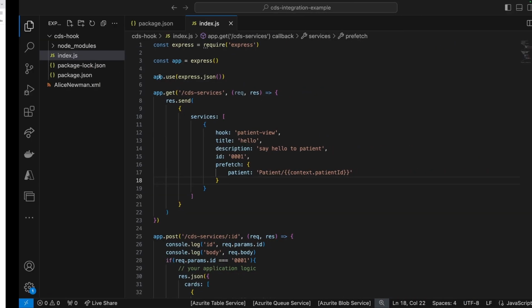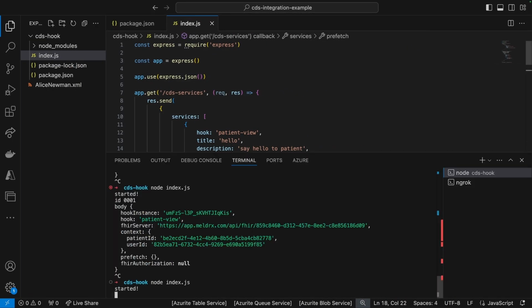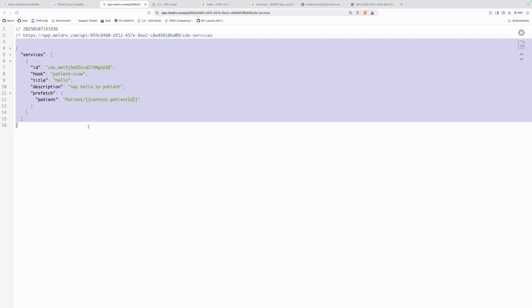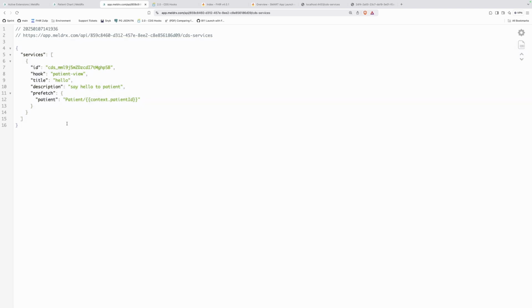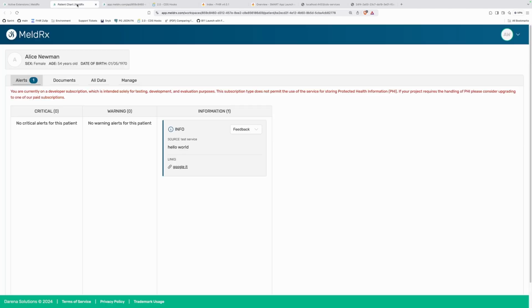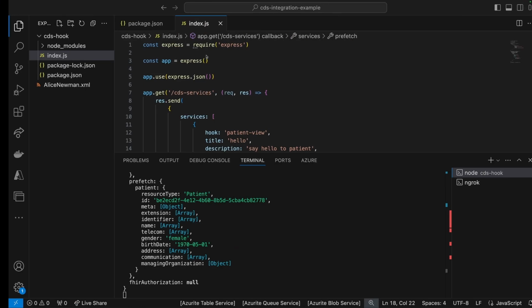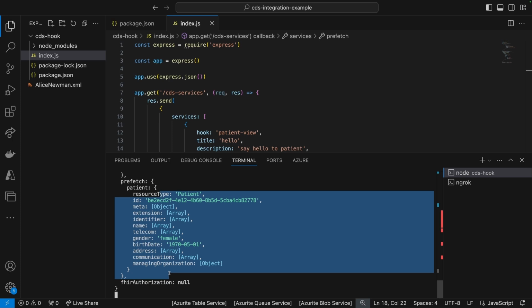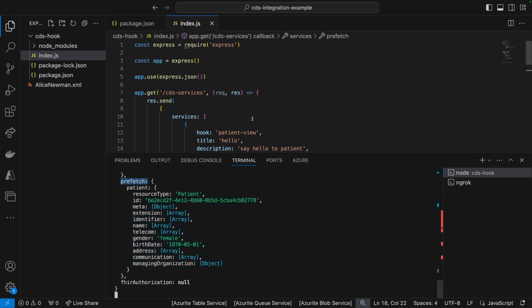So we have none because I have actually stopped the API and we haven't refetched the metadata. So I'm going to go ahead and start it again, refresh it, and this information is cached for 1 minute. So if things don't update instantly, just wait a minute and it should be available to you. Okay. So we can see the prefetch here is now available. If we come back here, I'm just going to refresh this, come back to the code, and now we can see that the patient resource is available over here, in the prefetch object.